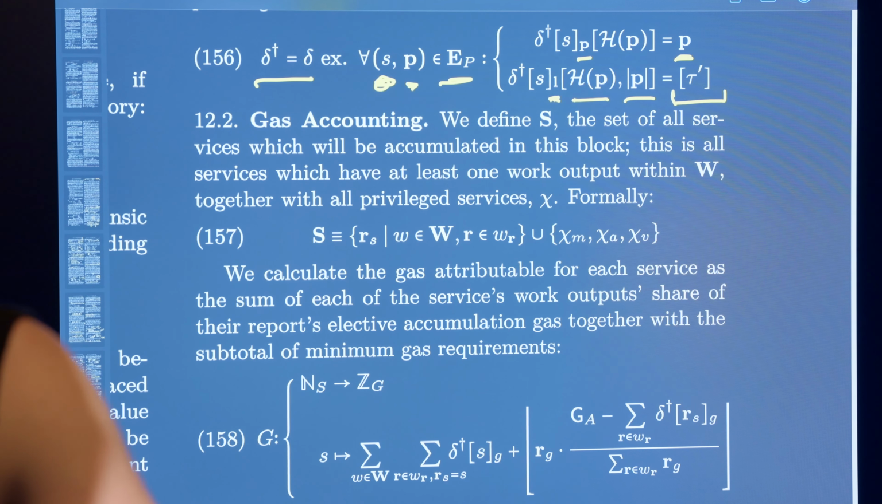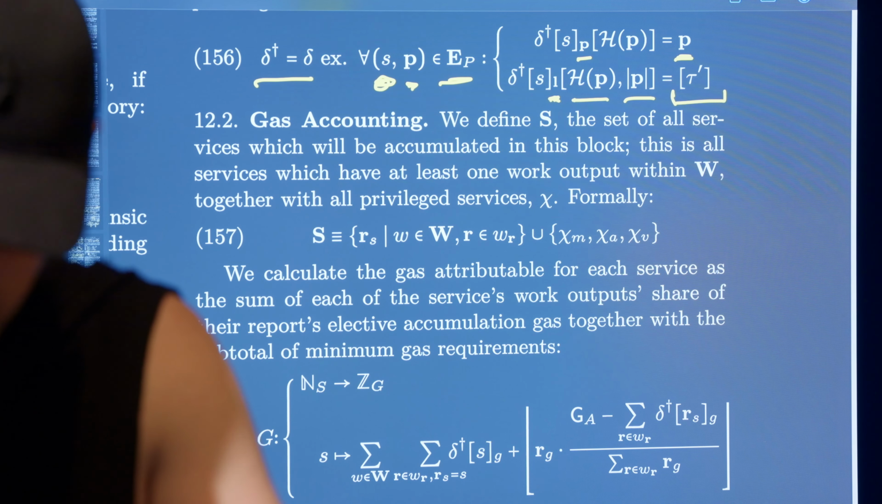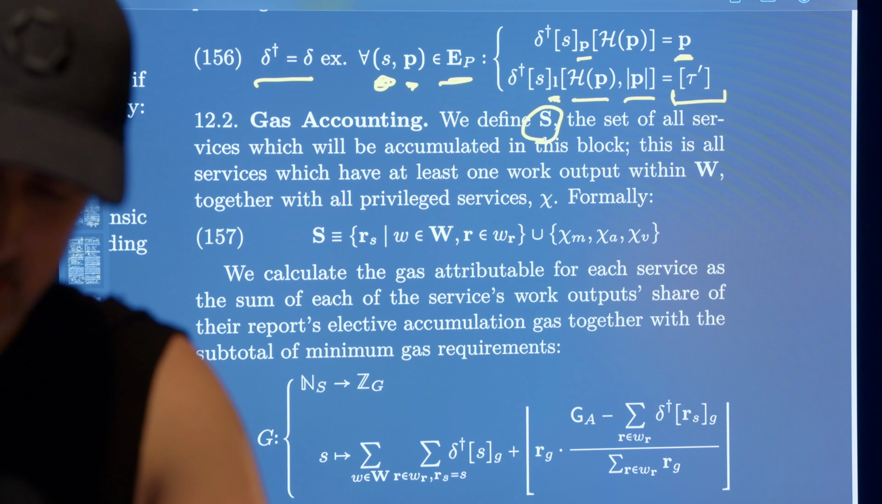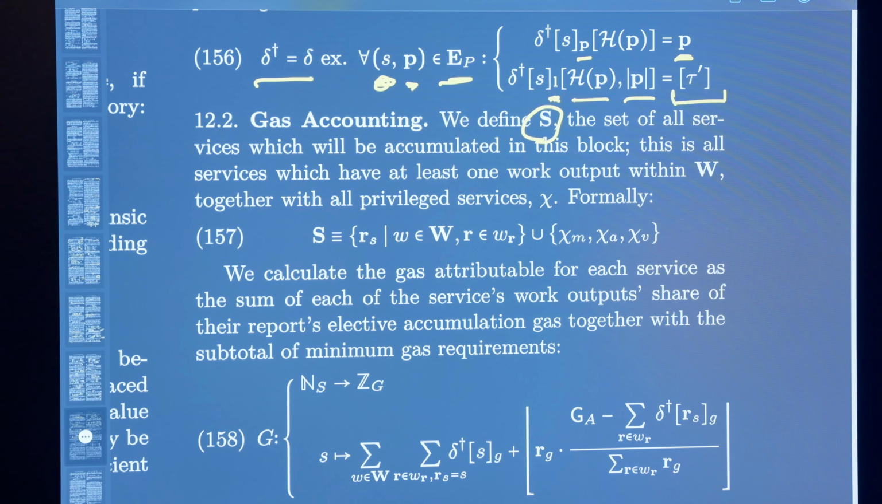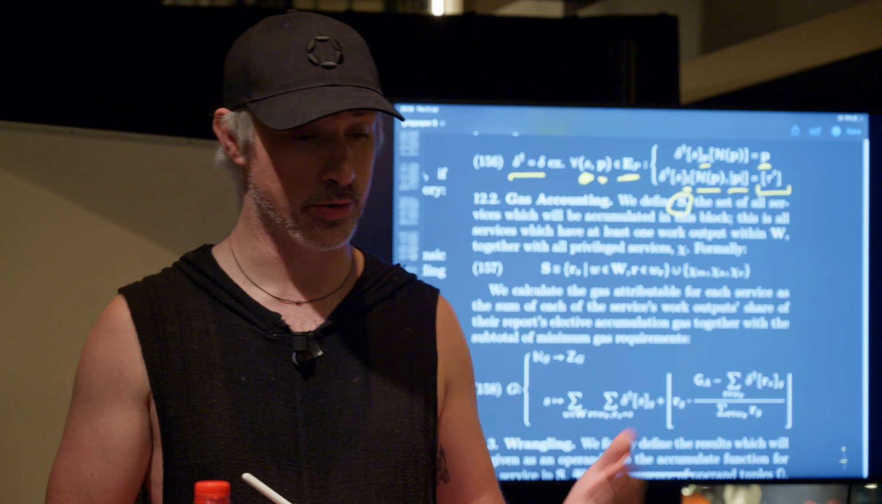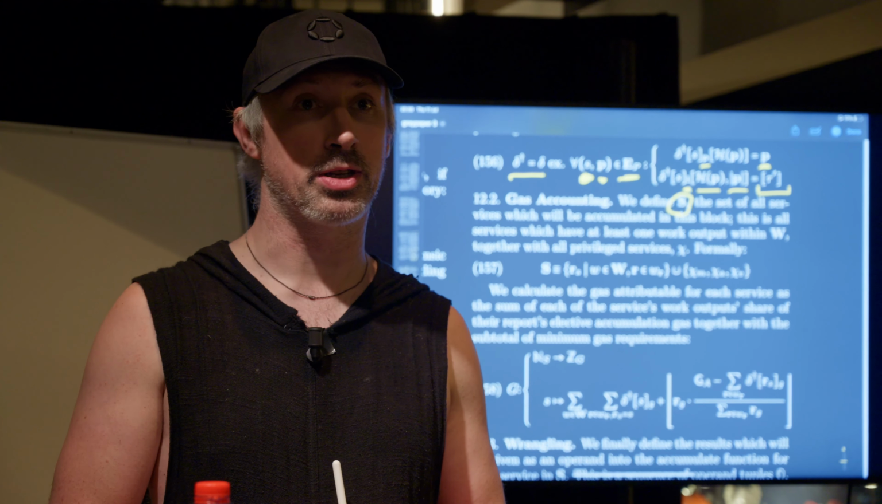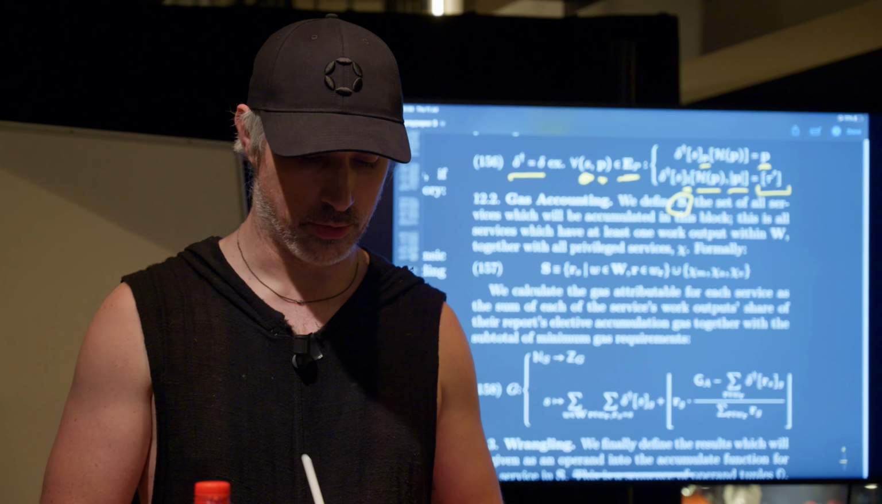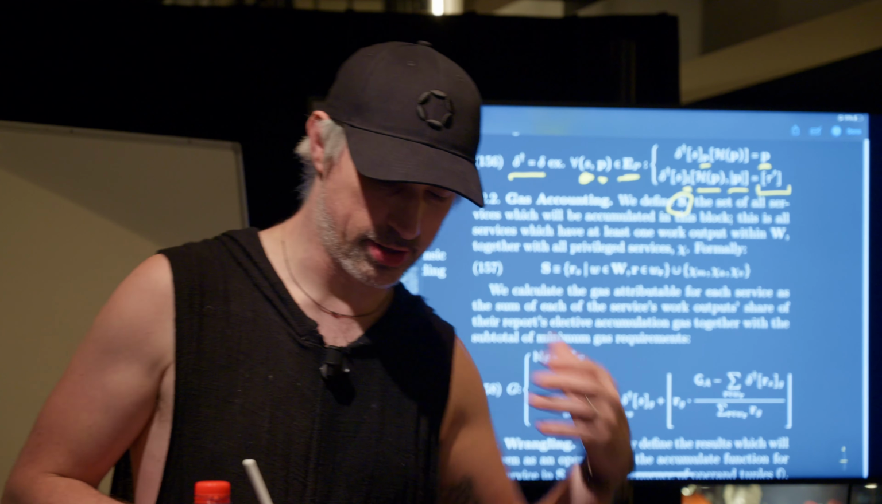Gas accounting. So S is this big capital bold S. That's the set of all services which are going to be accumulated in the block. This is different to the set of work reports because work reports may include the same service multiple times. Right? So now we're just going to boil this down to just the set of services.